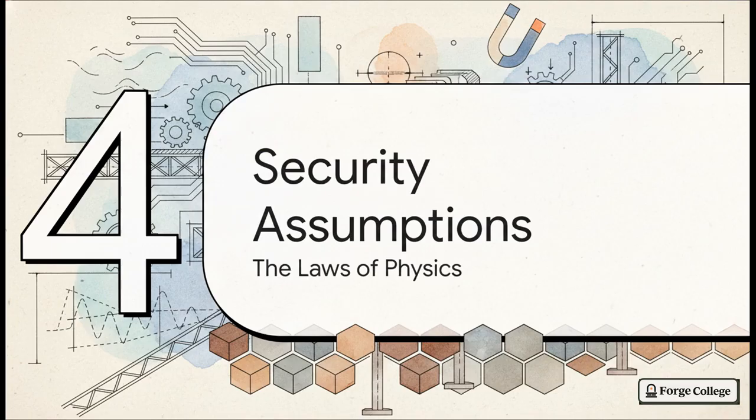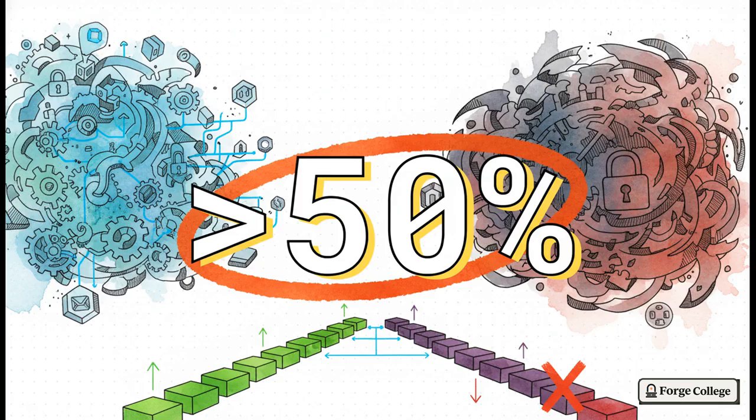Okay, let's jump to Section 4, critical security assumptions. Think of these as the fundamental laws of physics for the network. The absolute most crucial, foundational assumption making this whole thing work is this. Strictly more than 50% of the network's computational power must be controlled by honest participants, period.